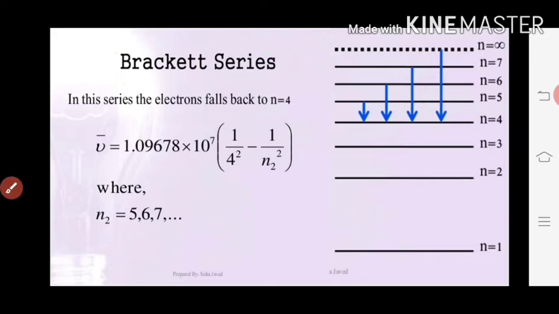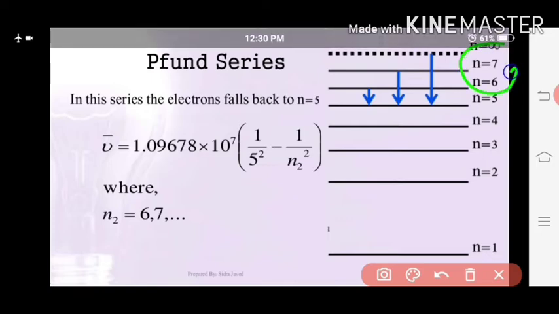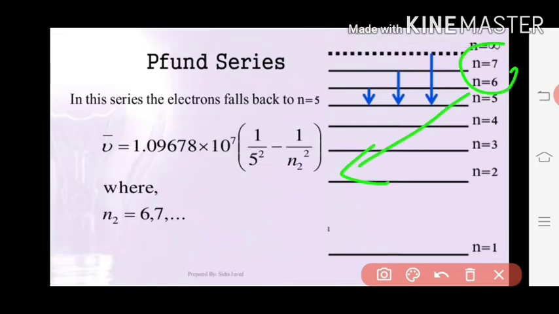Okay, the next one is the Pfund series. This series is formed when the electron jumps from a higher energy state to the n equal to 5 state. You can see here, this is the n equal to 5 state, and these are n equal to 6 to n equal to 5, n equal to 7 to n equal to 5, n equal to infinity to n equal to 5.